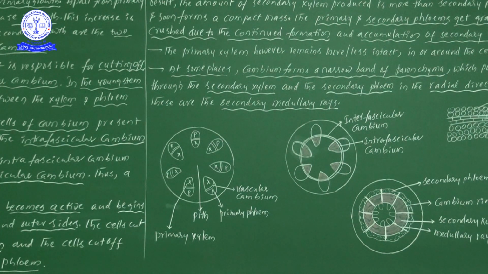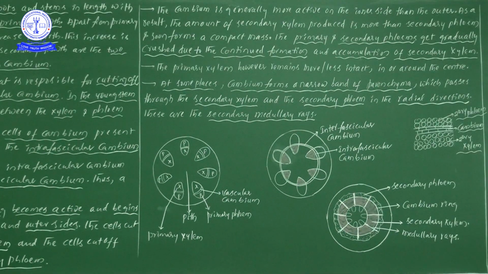Here it may not be clearly shown, but through my voice you can understand that point. While this particular cambium is dividing, it adds more number of cells on the inside than the outside.